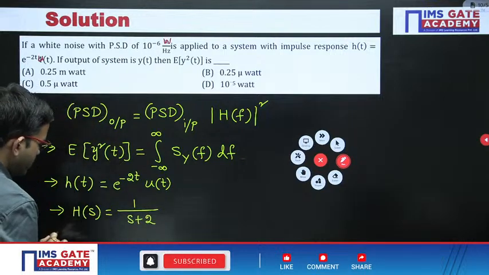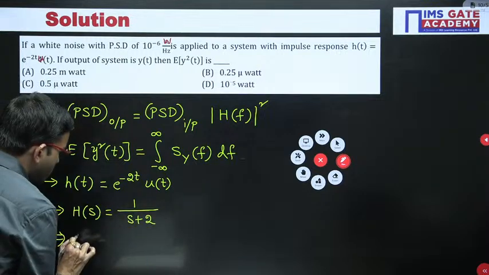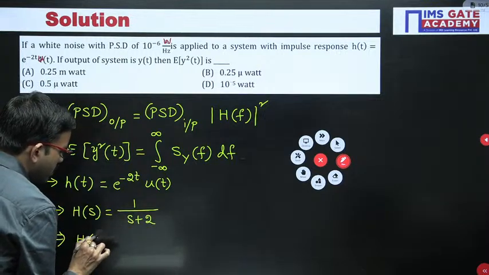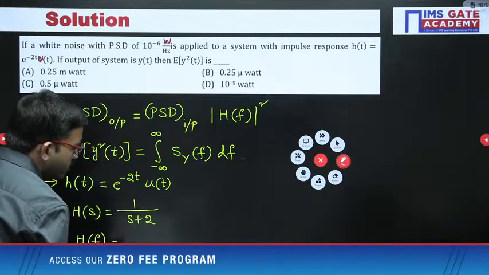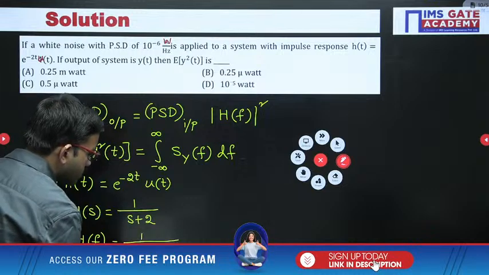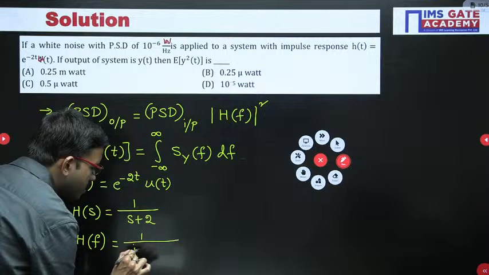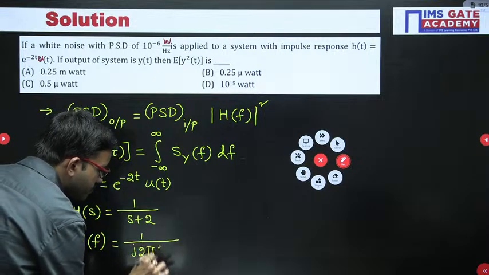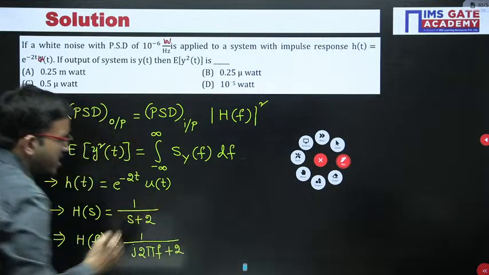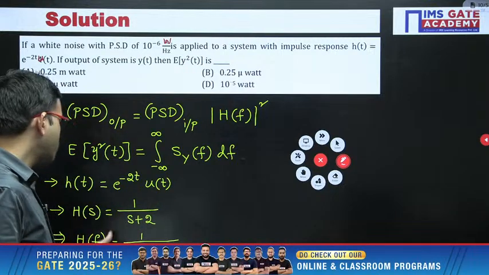Now here you can substitute j omega in place of s. In short, I am writing it in terms of f. So 1 by 2 plus j omega, where omega is nothing but 2 pi f. Now on the right-hand side you are getting a function of frequency, that's why we have written h of f.